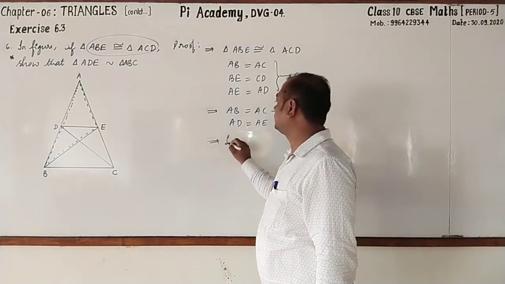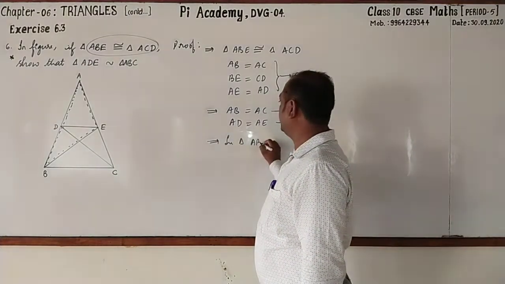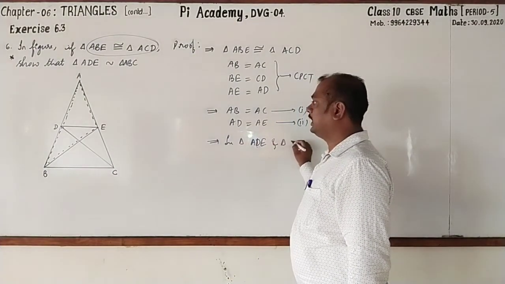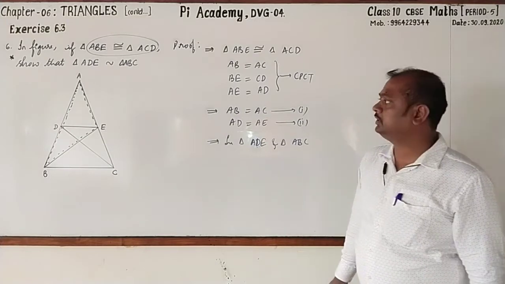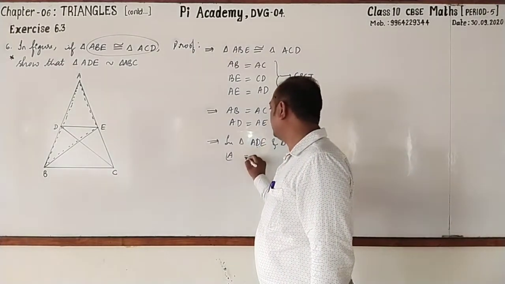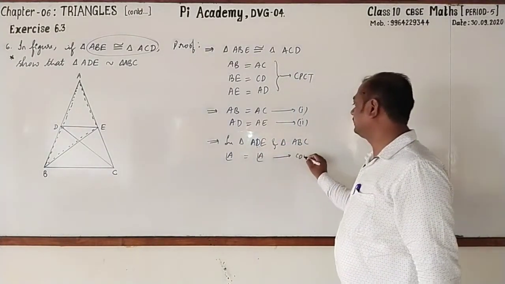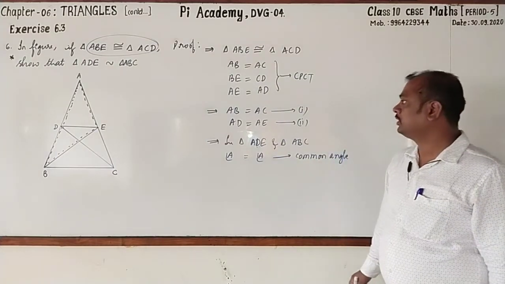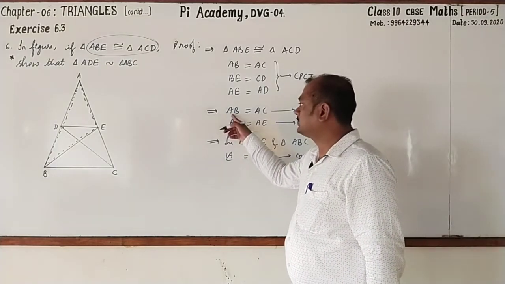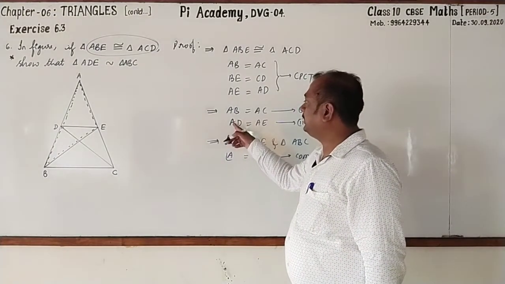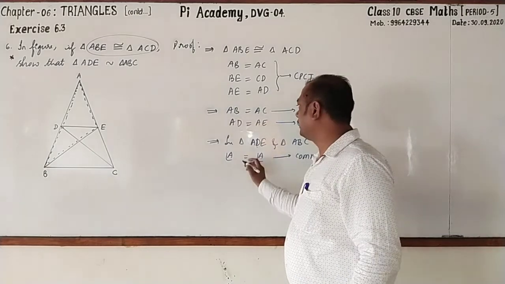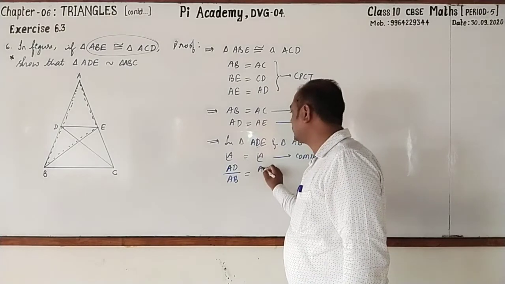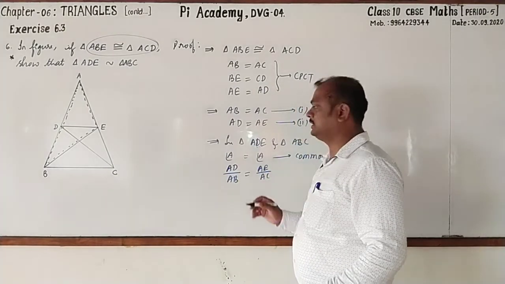Now I will go for taking the triangles. In triangle ADE and triangle ABC, in these two triangles, angle A equal to angle A. It is a common angle. Next, AD by AB is equal to AE by AC.